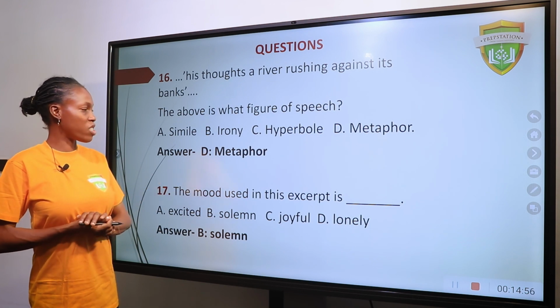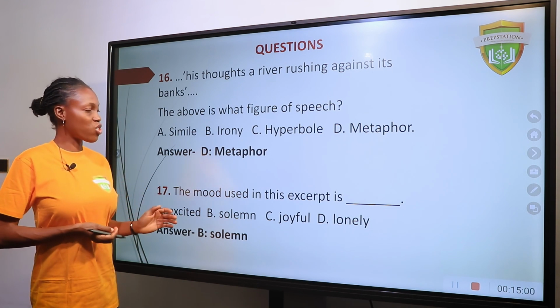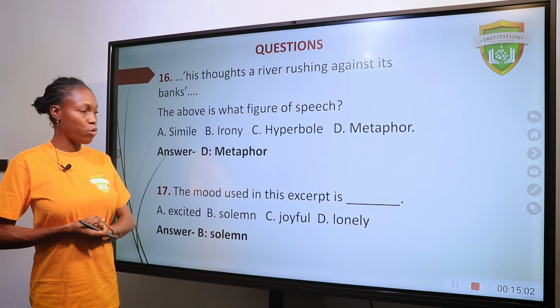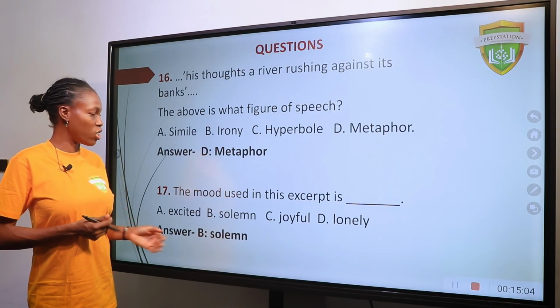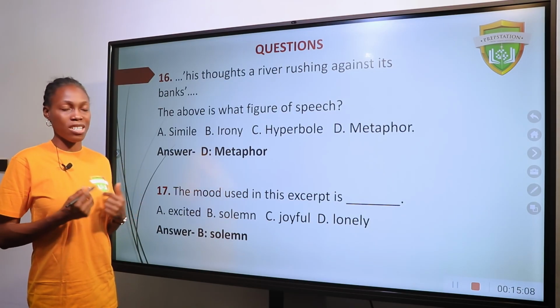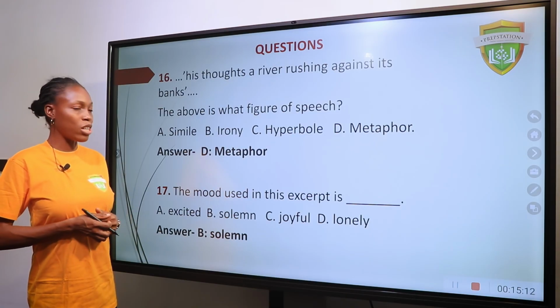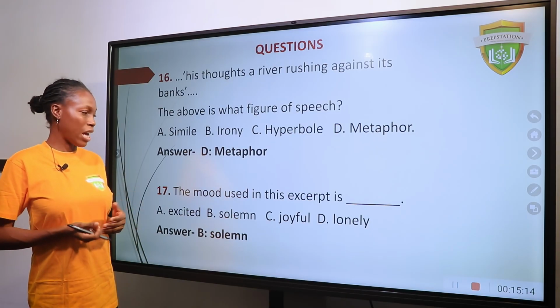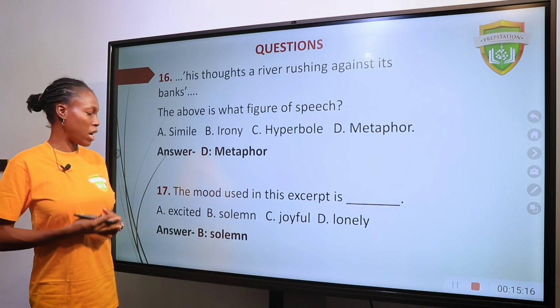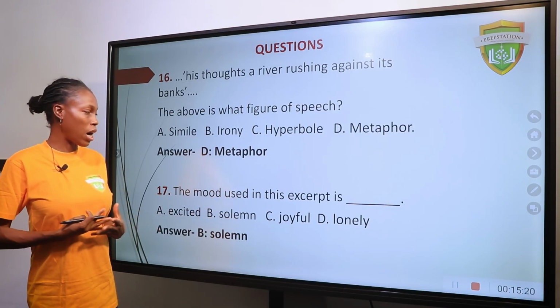The mood used in this excerpt is A. Excited. B. Solemn. C. Joyful. D. Lonely. The answer is solemn. It's solemn because Okonkwo is reflecting on his life and how far he has gone, and what Umuofia used to be like before the white men came. So it's solemn. It's more or less like a sober mood.